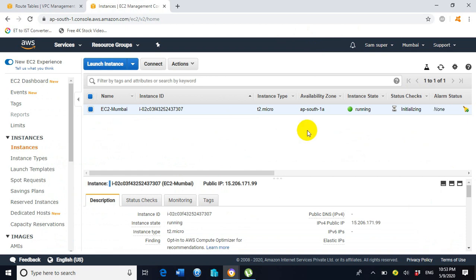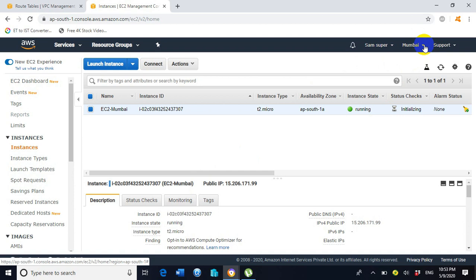Now you can see on the screen that deployment of the EC2 instance with the name EC2-Mumbai is in process. We have to wait until the status check turns green, 2 by 2. Till that time, let's go with the further steps for creating the VPC and EC2 instance inside the Singapore region. This is the Mumbai region. Now change the region to Singapore.